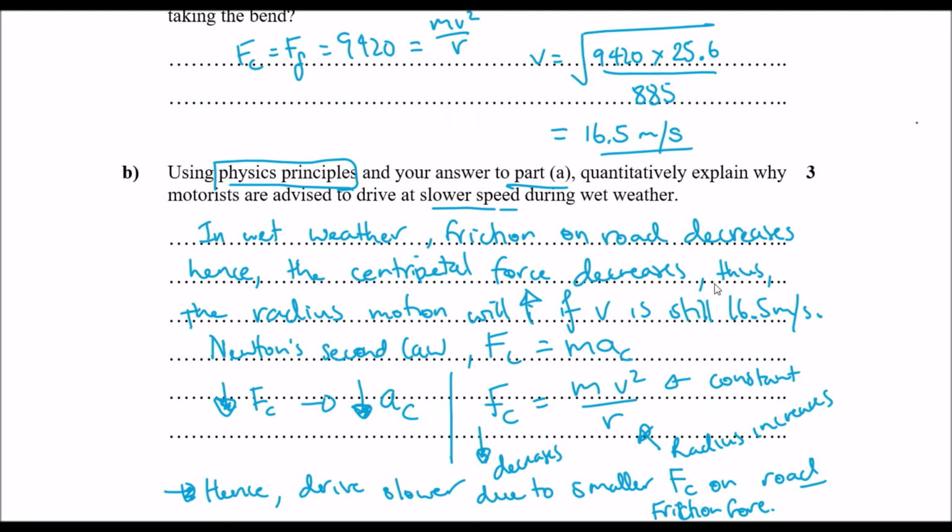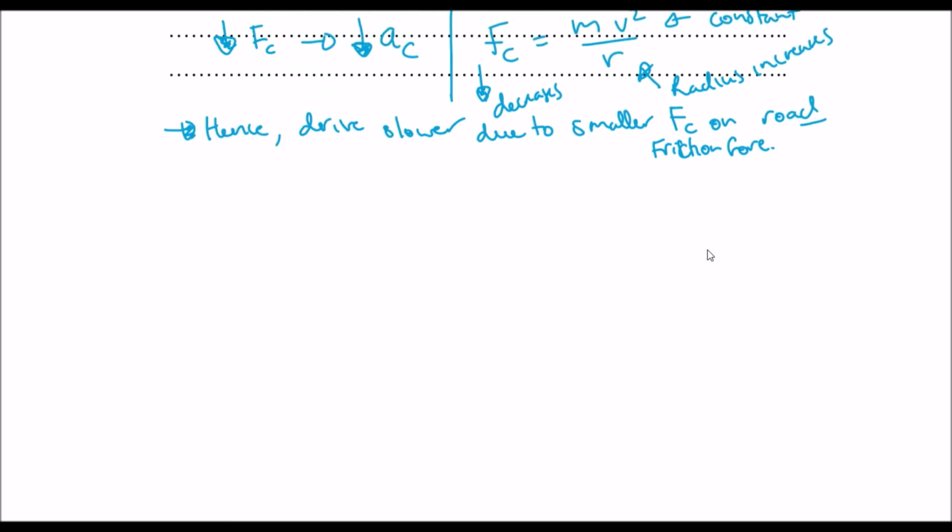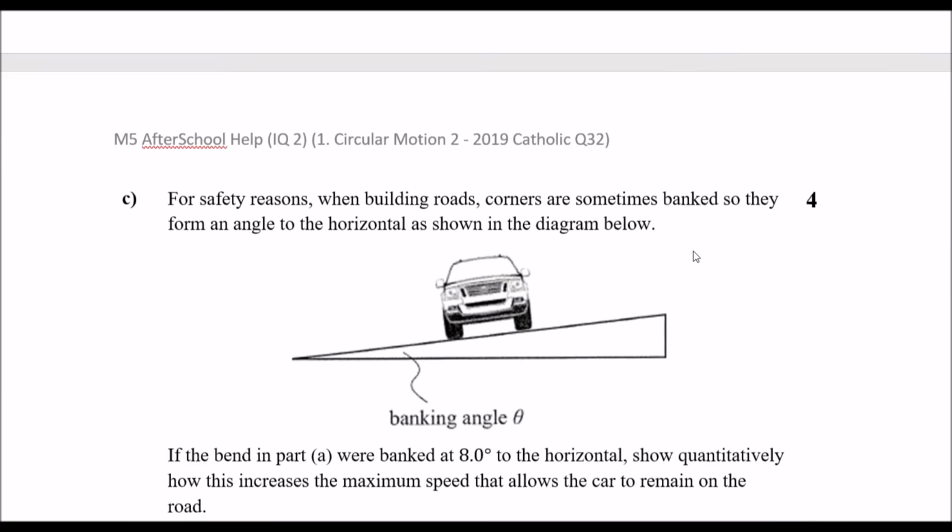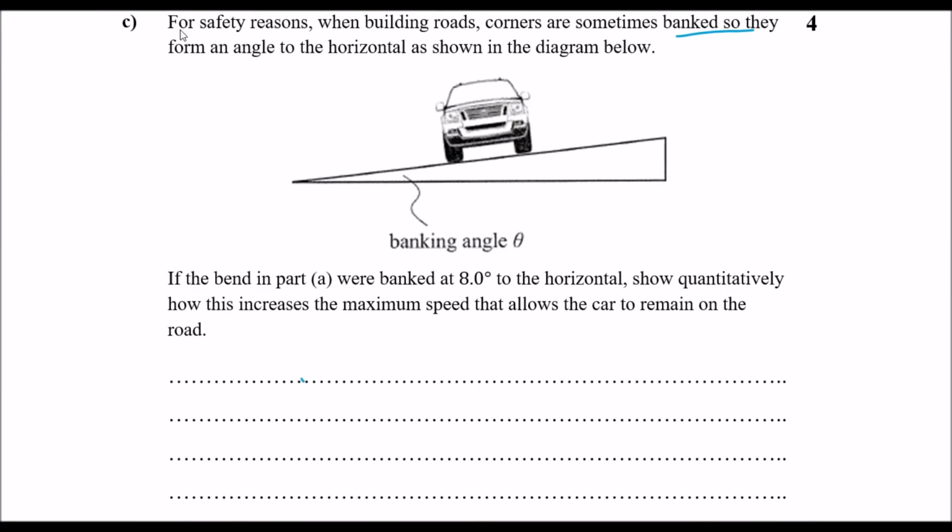Okay, so there's that, and that's good. We move on to the last question. Okay, so looking at question C, as you can see, it's looking at when the roads are built, they're banked,